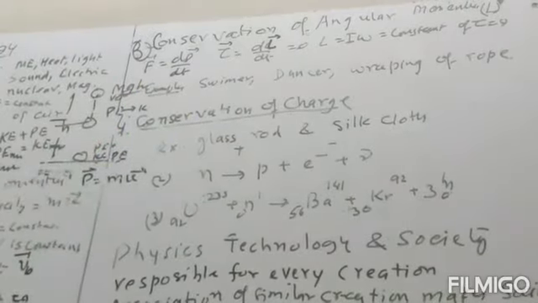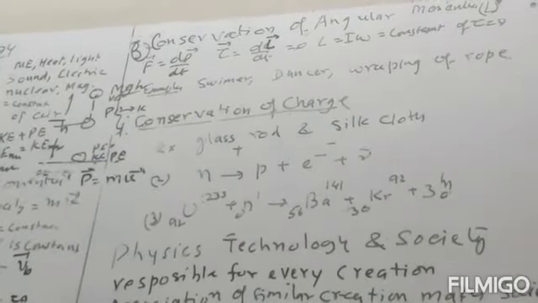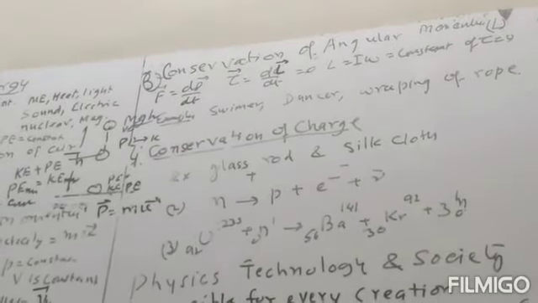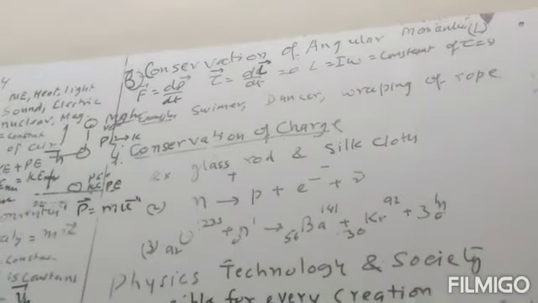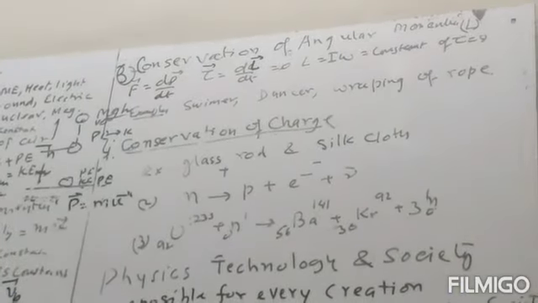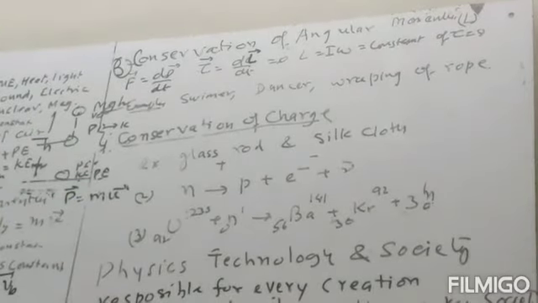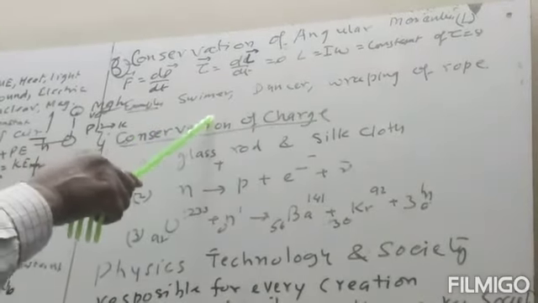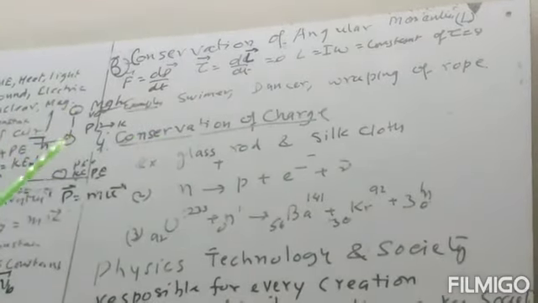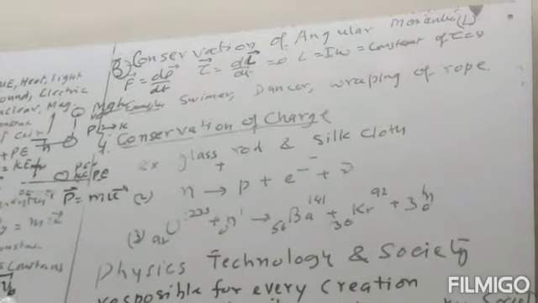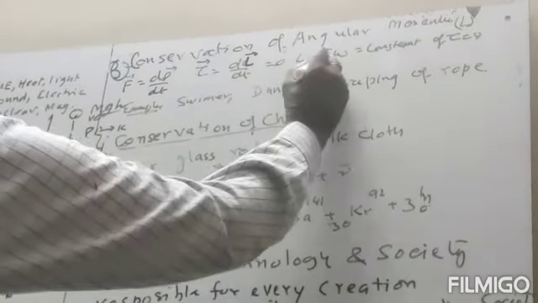First, there is an example of a swimmer. When the swimmer is in the air, he will fold his legs and hands, and he will make some rotation. Then again he puts his hands forward and enters the water. When he folds the legs, the moment of inertia will be less, because L is equal to I into omega.